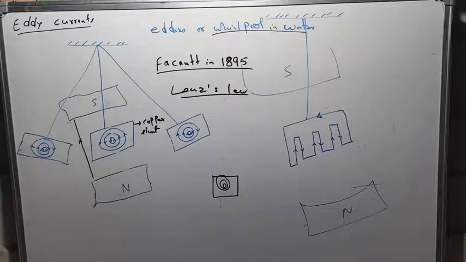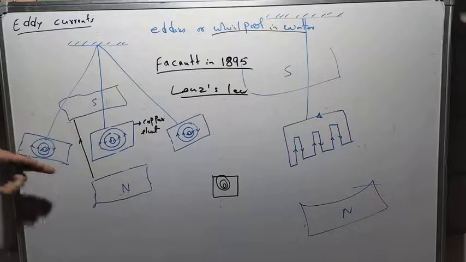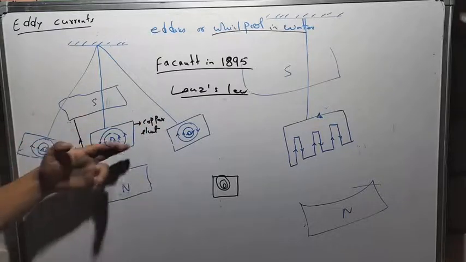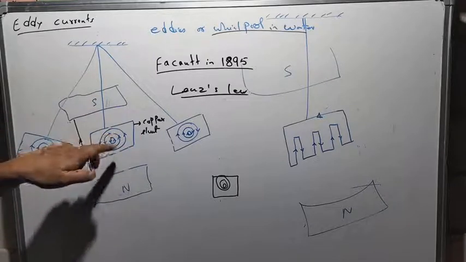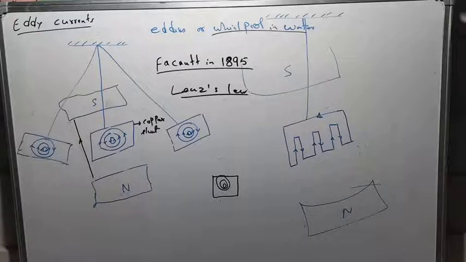Looking at this experiment, I can see that when this copper sheet is oscillating in the region of a changing magnetic field, the current induced in this metal sheet will flow in such a direction so as to oppose the motion of the oscillations of the copper sheet.